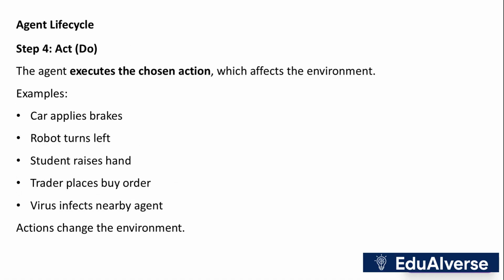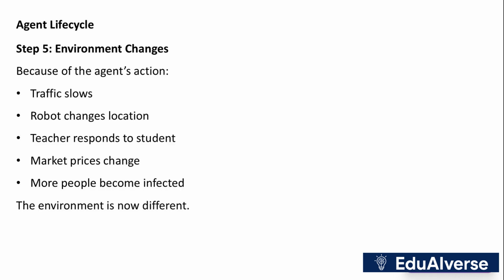Once a decision is made, the agent executes the chosen action, affecting the environment. These actions lead to changes, such as a car applying brakes or a robot turning left. After an action, the environment changes, providing new information for the agent to observe. This step is essential for the agent to adapt and refine its future decisions.